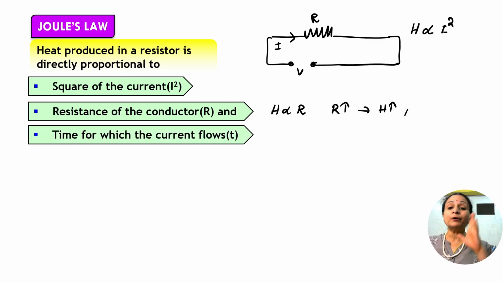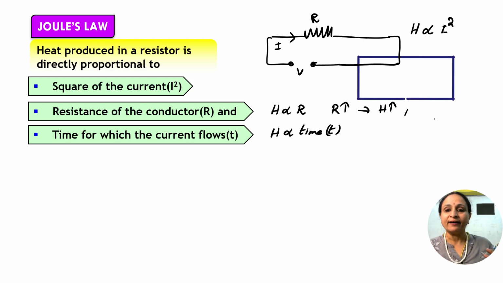And the third important factor is that the heat produced is directly proportional to the time t. So when you combine all this, we get H directly proportional to I square R t. This was the experiment done by the great scientist Joule. He did this experiment and got this result.